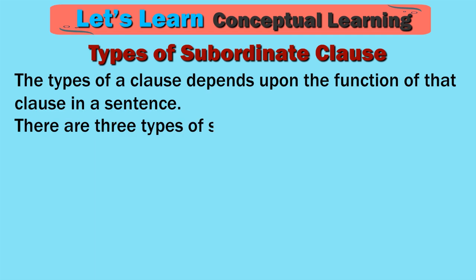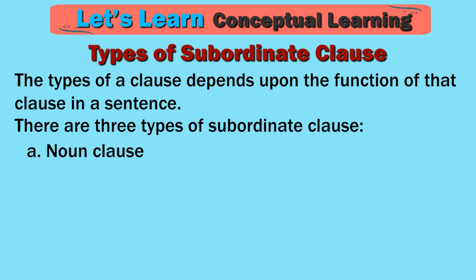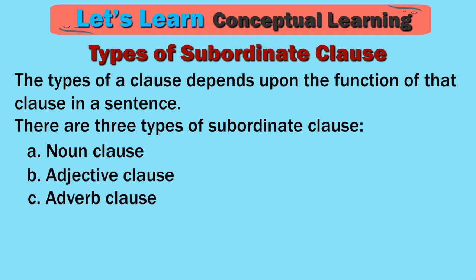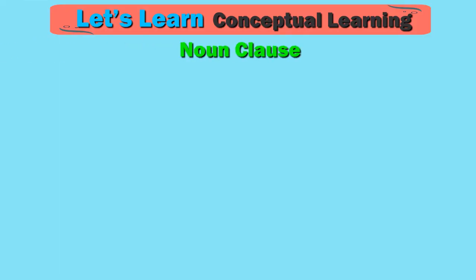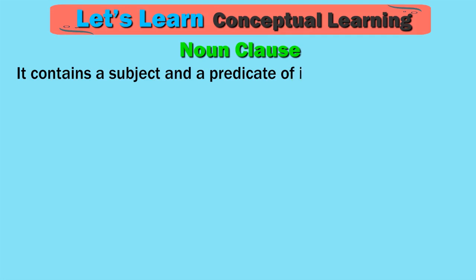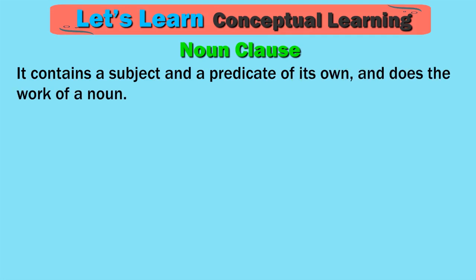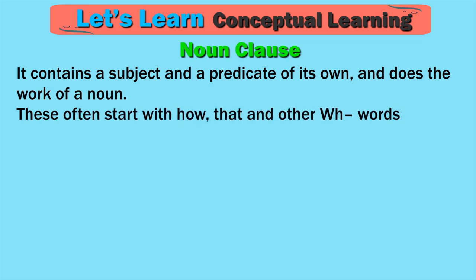There are three types of subordinate clause: A. Noun clause. B. Adjective clause. C. Adverb clause. Noun clause. It contains a subject and a predicate of its own and does the work of a noun. These often start with how, that and other WH words.